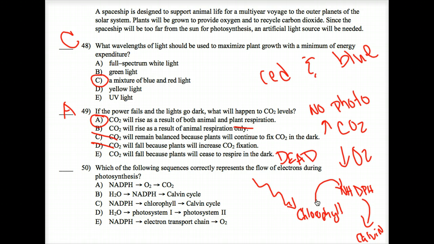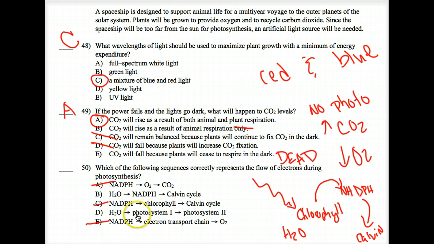Do we have one that says that? NADPH to oxygen to carbon dioxide? No. Water to NADPH to the Calvin cycle? Maybe, because we get some water here, right? We use some of the, right there. NADPH to the chlorophyll to the Calvin cycle? No. Water to photosystem 1 to photosystem 2.